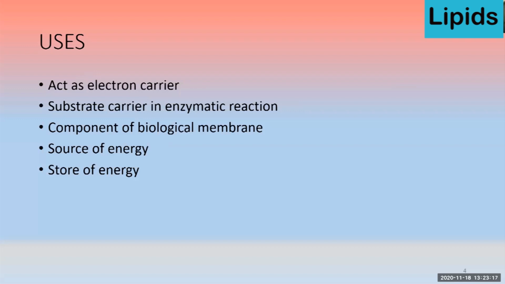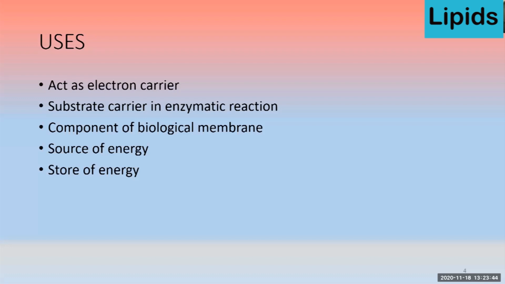Fat has multiple functions in the body. It acts as an electron carrier, particularly during different reactions that carry electrons, and it is also a carrier in different enzymatic reactions. Most importantly, it is a component of cell membrane and other biological membranes.